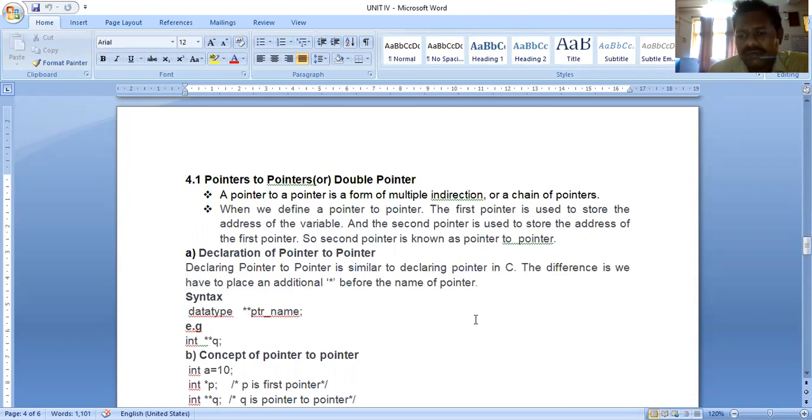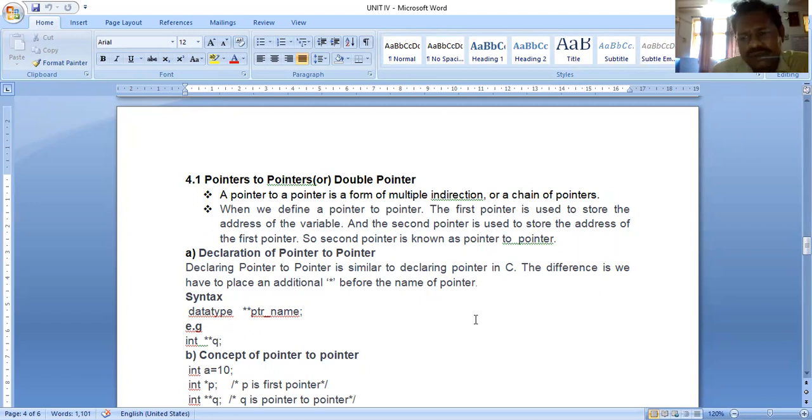In the previous example, int *p means there is a single pointer. Now we can place one more indirection operator: int **q, int **r. Then we can say that is a double pointer. Here, what is the definition for a pointer to pointer? A pointer to pointer is a form of multiple indirection or chain of pointers. For a double pointer we use two, for a triple pointer, three, like this.